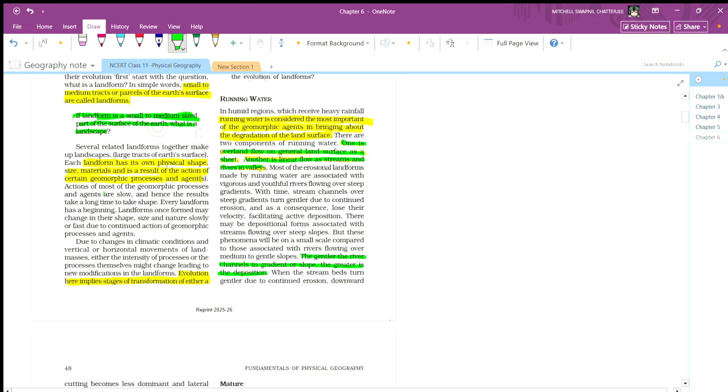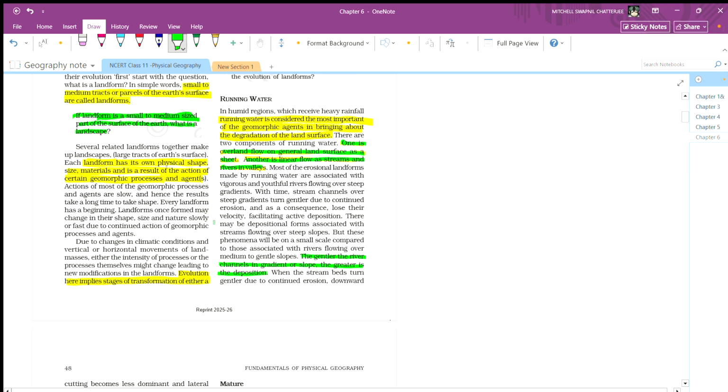Action of most of the geomorphic processes and agents is slow and takes a long time. Every landform has a beginning. Landforms once formed may change their shape due to the continued action of geomorphic processes and agents, due to changes in climatic conditions and vertical and horizontal movement of land masses.